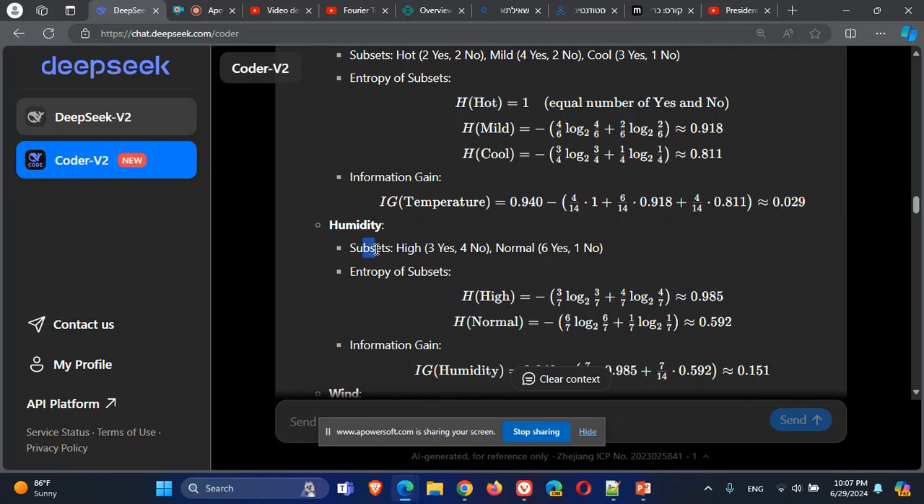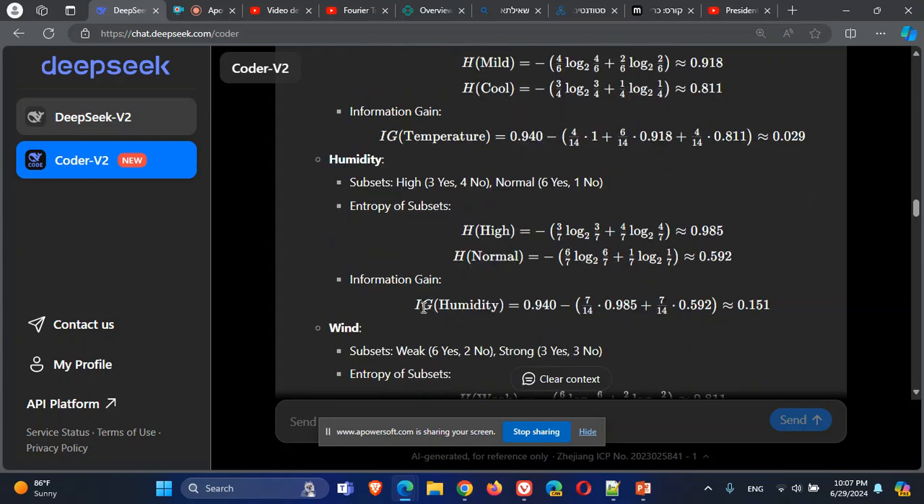Humidity, we are doing the same, subsets high and normal. We are calculating the entropy for each subset, for each class. We get the entropies. We are calculating the information gain for humidity: the entropy of the data itself before the splitting minus the entropy for the data after the splitting. This is the information gain.